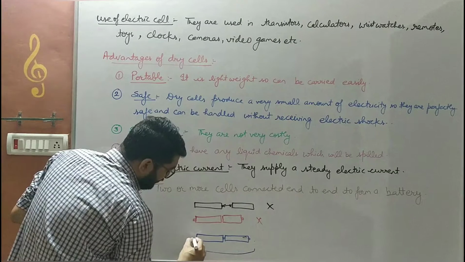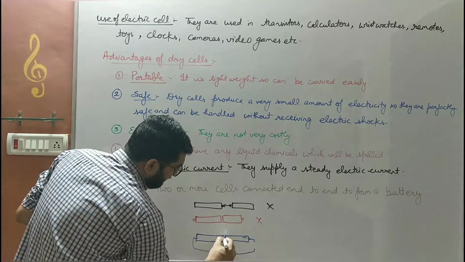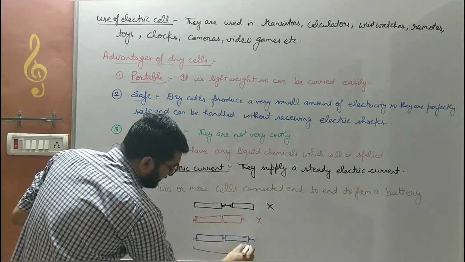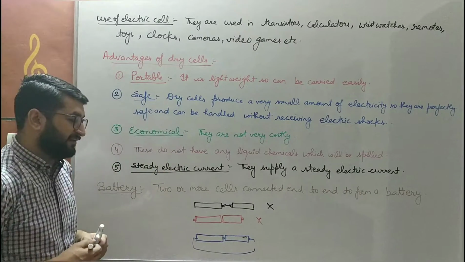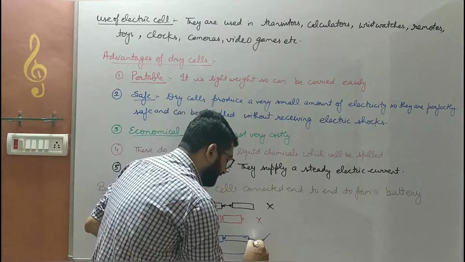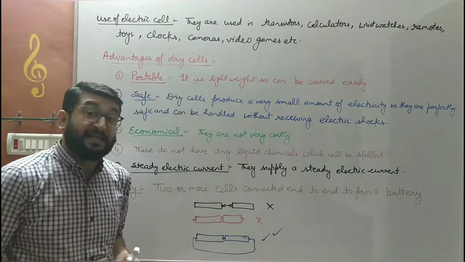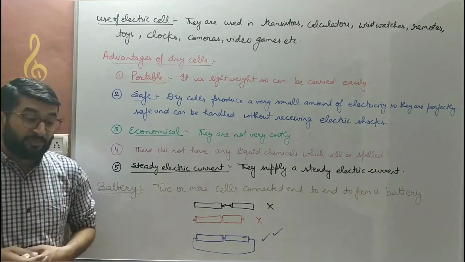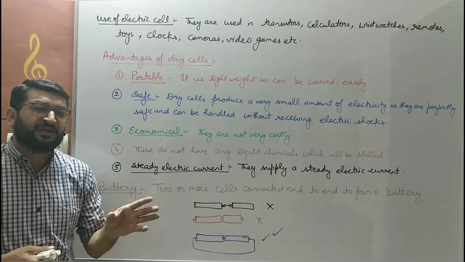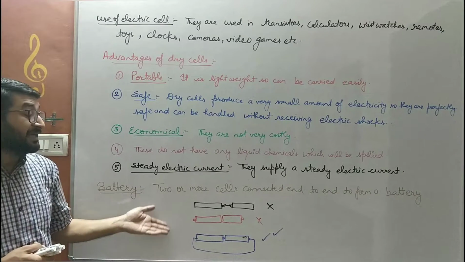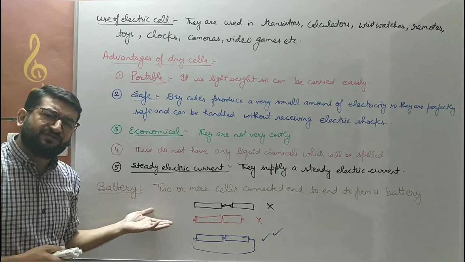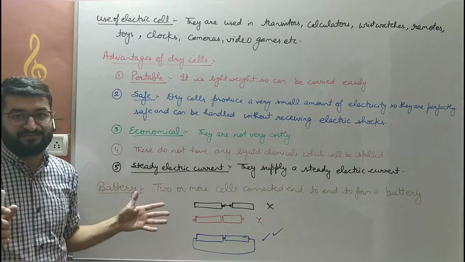Positive must be connected to negative, and this positive must be connected to this negative. This circuit will work. And that's why sometimes when we place the cells inappropriately in a remote, it does not work. So that is a battery, which is commonly used.